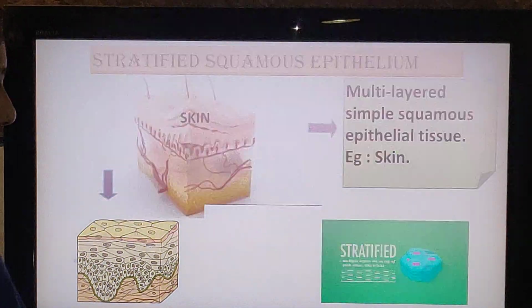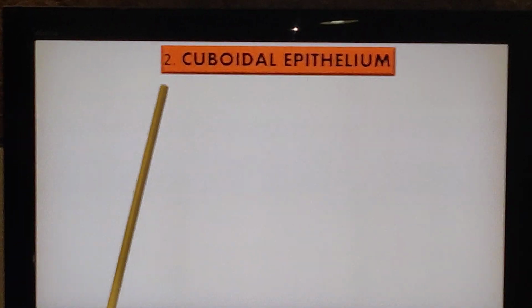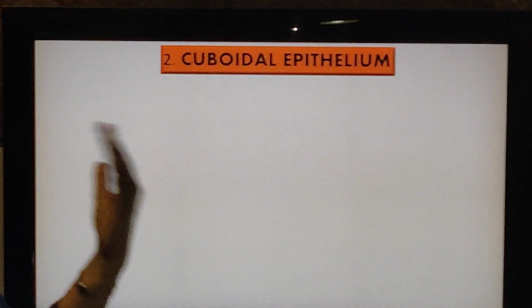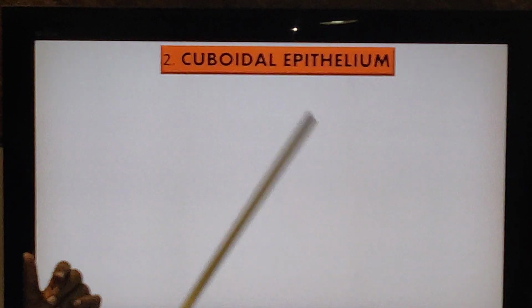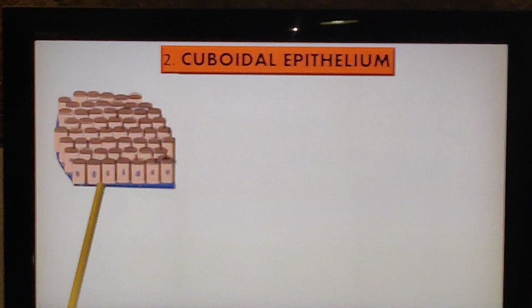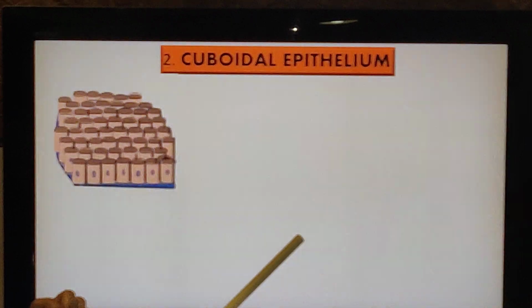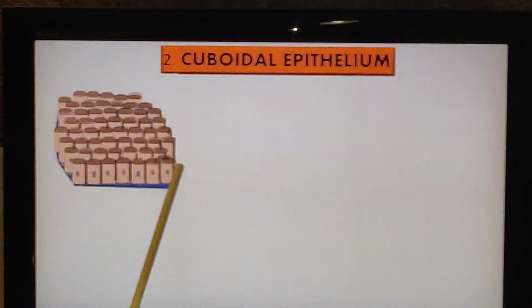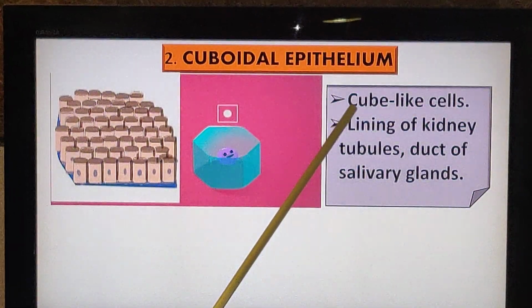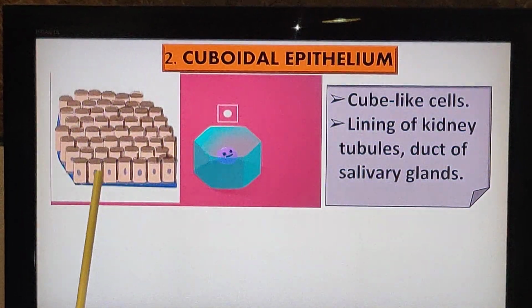Okay. Now the third one, or the second type, is cuboidal epithelium. The first one was squamous, the special squamous was stratified, and the one we're learning now is cuboidal. The word cuboidal means they are cube-like cells. Can you see it's cube-like cells? And the nucleus here is centrally placed. Of course it has a basement membrane also. So cube-like cells, and the nucleus is in the center.